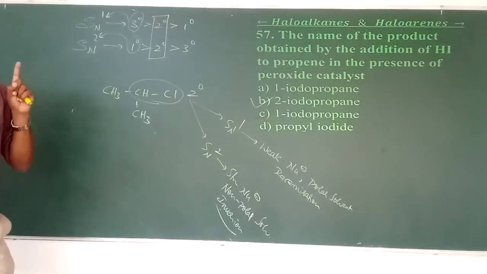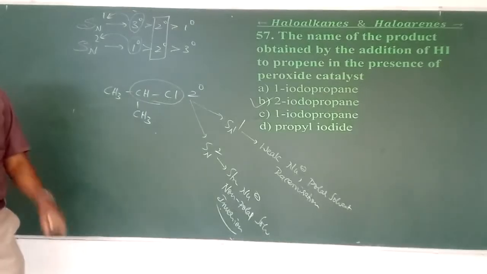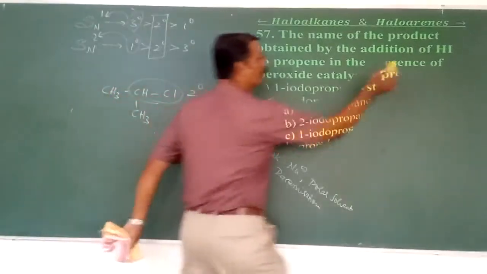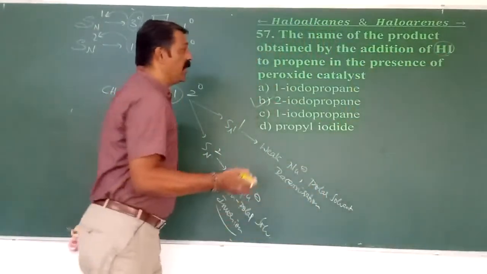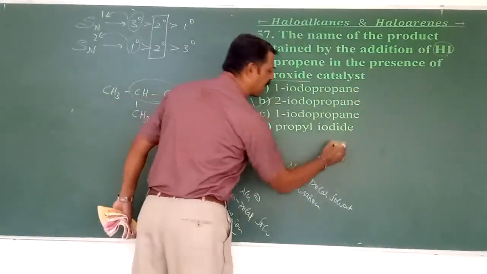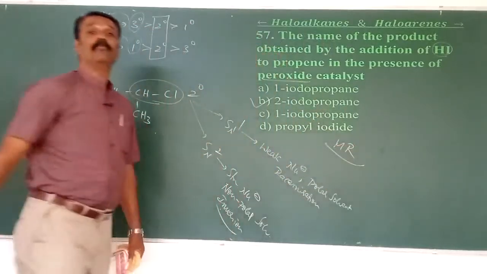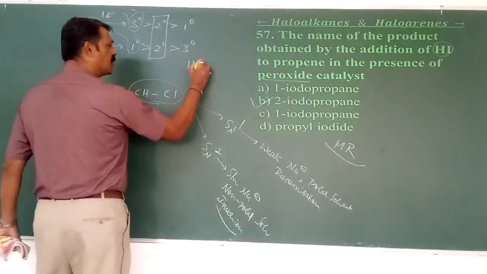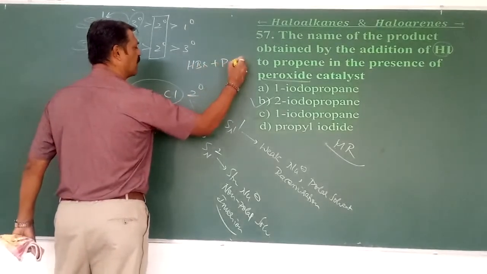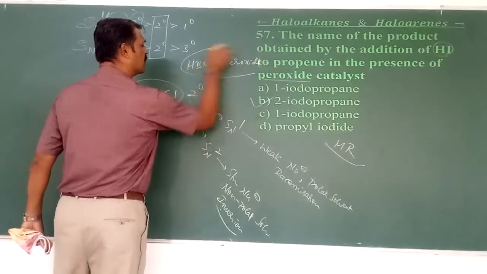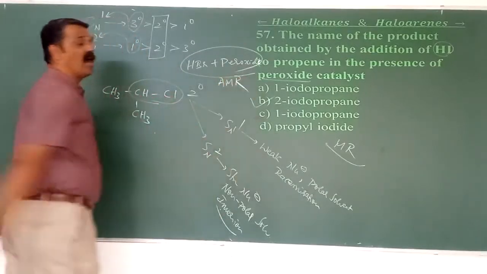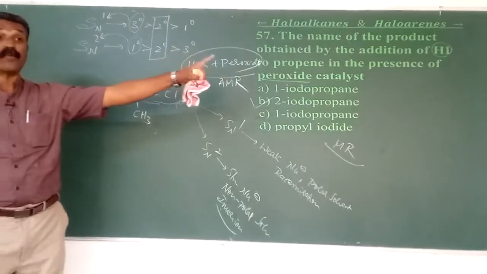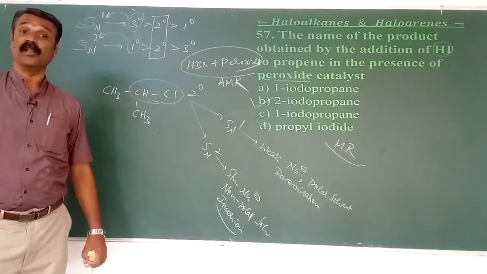HBr with peroxide as a catalyst is called anti-Markovnikov rule, AMR. But here HI has been used, and we call that only the Markovnikov rule.